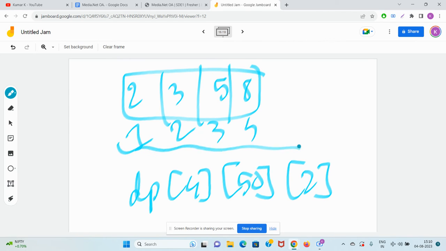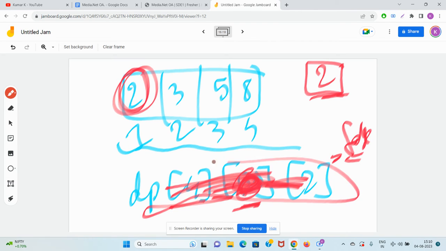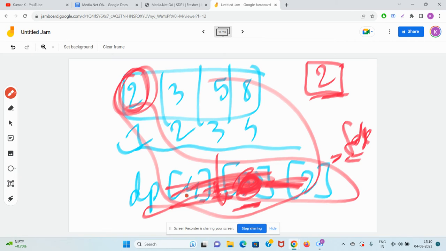Is there any subsequence from index 1 to 4 such that the XOR is 50 and the last element is 2? If the last element is 2, you can only pick this 2. This 2 can never give the XOR as 50, so this will be false. I hope you understood what is true and what is false. True means this thing is happening, false means this is not happening. For example, dp4 of 50 of 2 is false, because from index 1 to 4 there is no subsequence whose last element is 2 and XOR is 50.